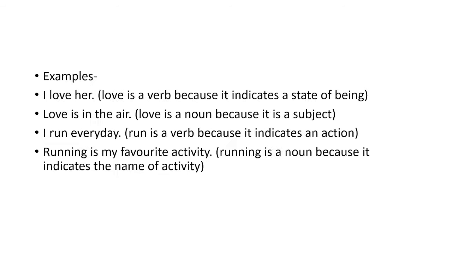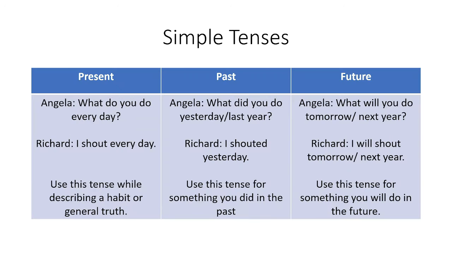For example, I love her. Love is a verb because it indicates a state of being. But love is in the air. Here, love is a noun because it is a subject. Second sentence, I run every day. Run is a verb because it indicates an action. Running is my favorite activity. Here, running is a noun because it indicates the name of an activity.